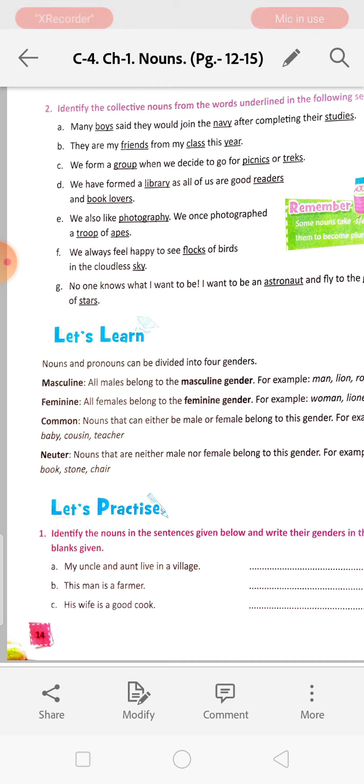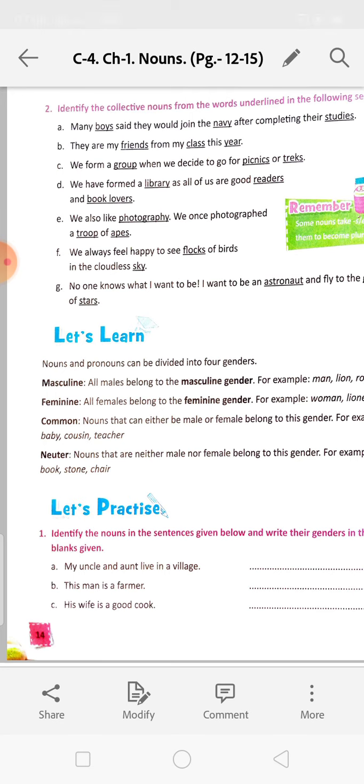Common gender. Nouns that can either be male or female belong to this gender. For example, baby, cousin, teacher. So if we say a baby, it can be a boy or a girl. Cousin means he can be a girl or a boy. Teacher also. So these are called the common gender. Okay, and next is the neuter gender. Neuter gender means it will neither be the male nor the female. That means it is a non-living thing like book, stone, chair, fan, bed, etc.